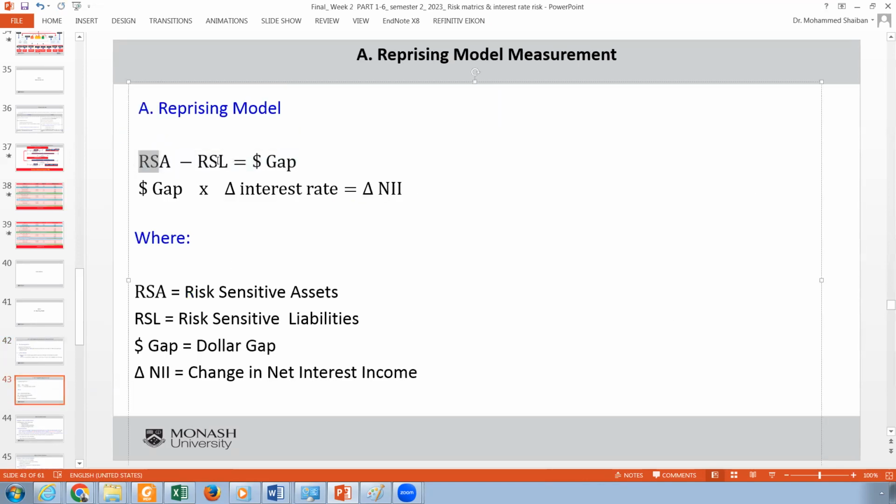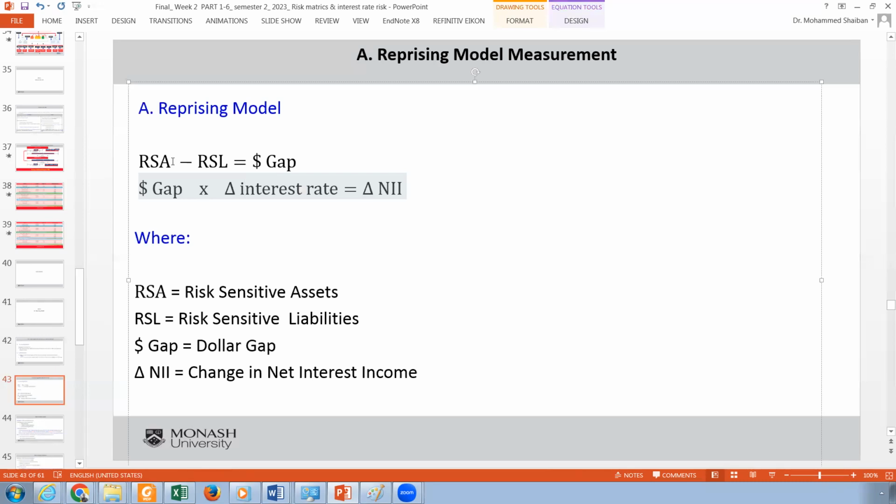This is the formula of the repricing model. You have to get the risk-sensitive assets and risk-sensitive liabilities. Now, someone would say, what are risk-sensitive assets and what are risk-sensitive liabilities? To define it from now, risk-sensitive assets are those assets that are sensitive to the changes in the interest rate.